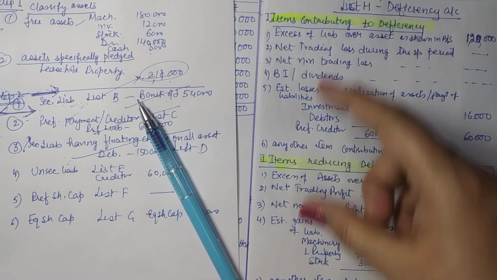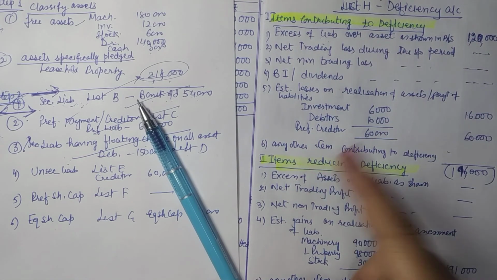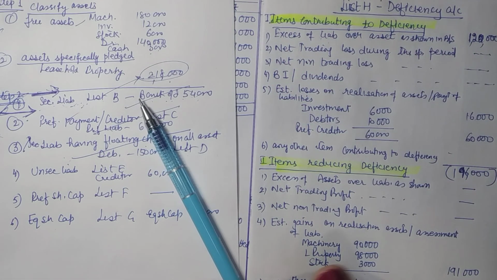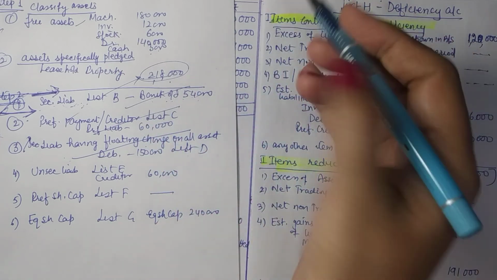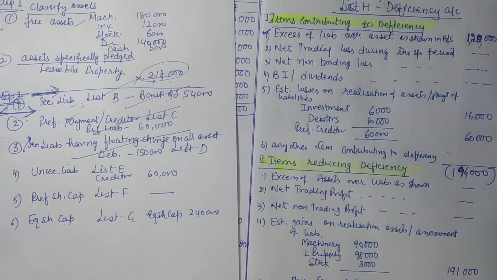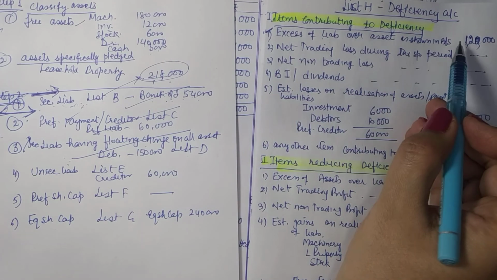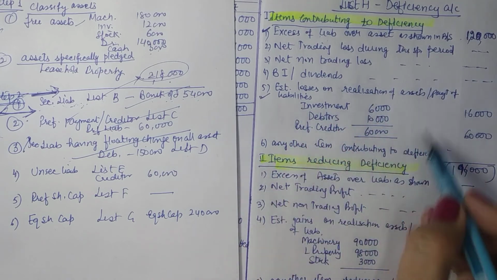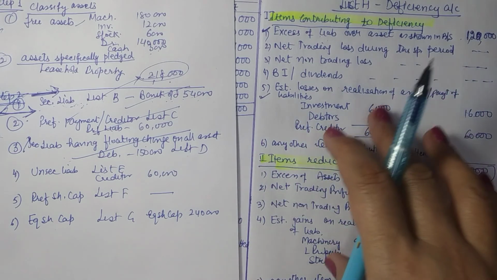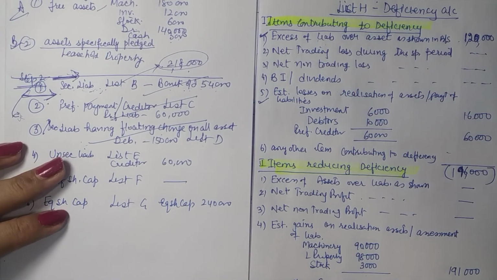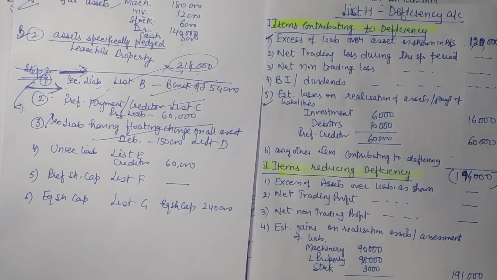If you can remember this, this is just the opposite. So it's not that we have to remember so many things. It is just the opposite of this. Essential part is that we have to reach from the balance sheet information, okay, to the amount that we have calculated. So this is the main component, balance sheet information, and secondly the realizations will give you some profit or loss. So this is going to be the main components. Rest is just written in the format. I hope this is clear to you. So we will take up a few more questions to understand the procedure.